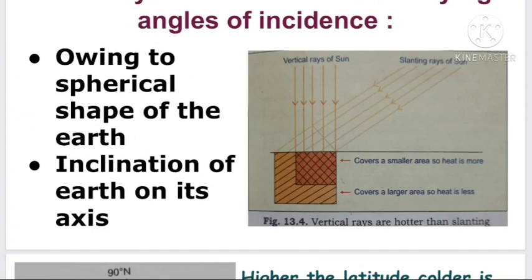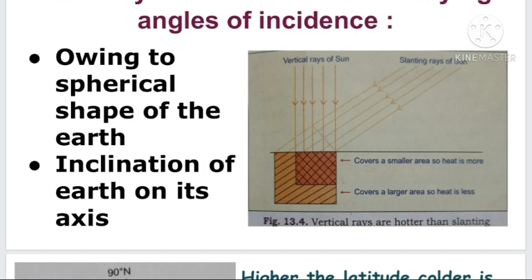So why is there a variation in the distribution of temperature related to the angle of incidence of the sun's rays? That also we have learned in the previous lessons. If the angle of incidence is 90 degrees, that place will receive vertical rays. Vertical rays cover only a smaller area, so heat energy is concentrated on a smaller area. One more reason is that these vertical rays move through the atmosphere for a shorter distance.